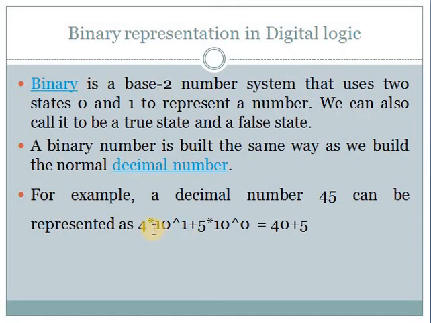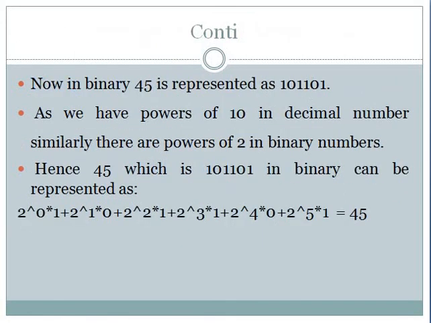The 40 can be represented as 4 into 10 to the power 1, plus 5 into 10 to the power 0. This can be represented in a 0 and 1 manner. That is decimal to binary conversion, which we will see in the next class. Before that, now in binary 45 is represented as 101101.